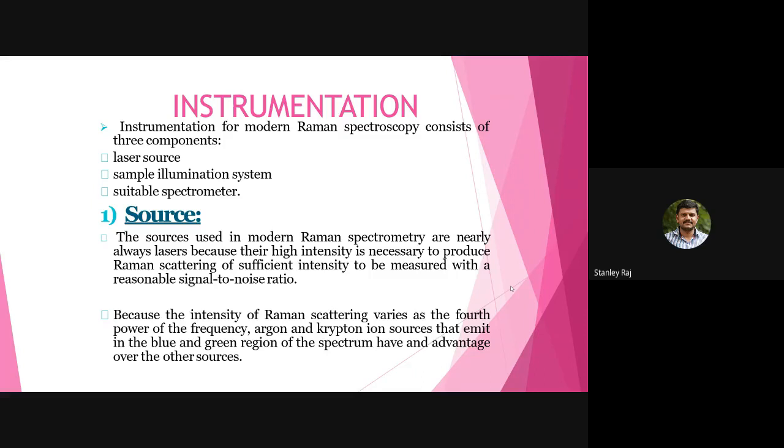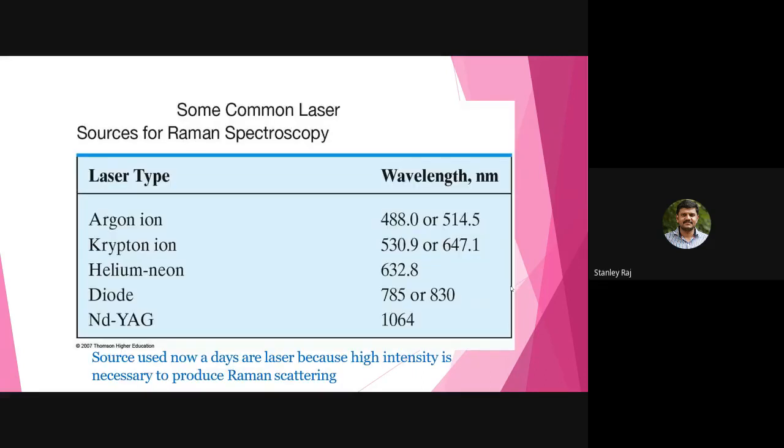Next, because the intensity of Raman scattering goes with the fourth power of frequency, argon and krypton ion sources that emit in the blue and green region of the spectrum have advantages over other sources. Some common laser sources for Raman spectroscopy are argon ion laser, krypton ion laser, helium laser, diode lasers of 785 or 830 nm, and neodymium YAG laser. YAG means yttrium aluminum garnet laser. So sources used nowadays are lasers because of high intensity and their coherence, how much coherent it will be.